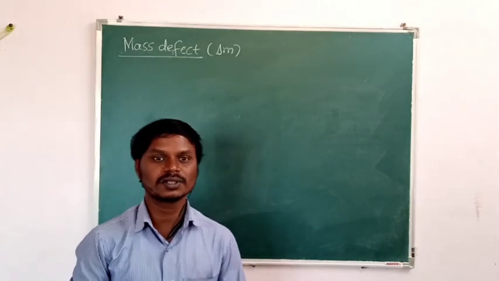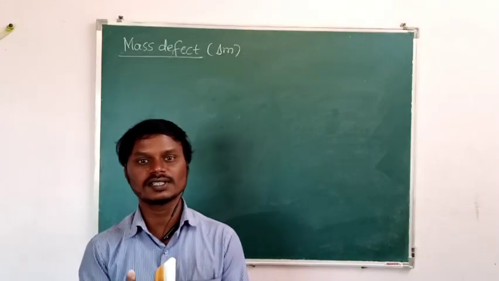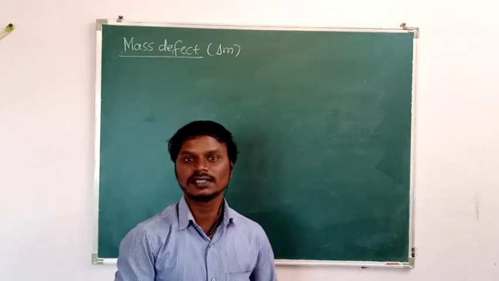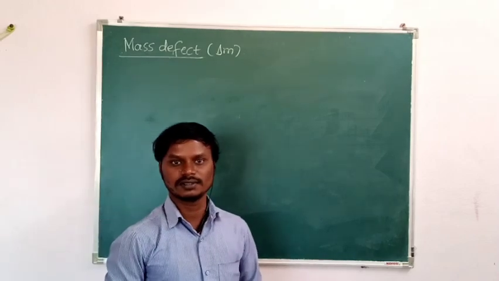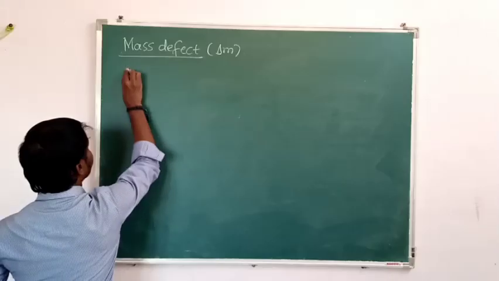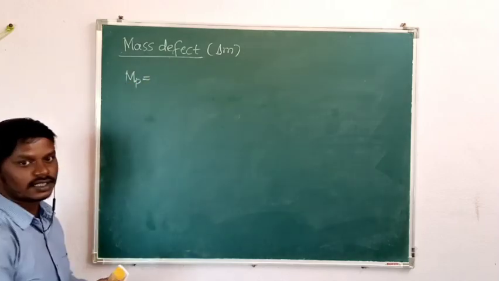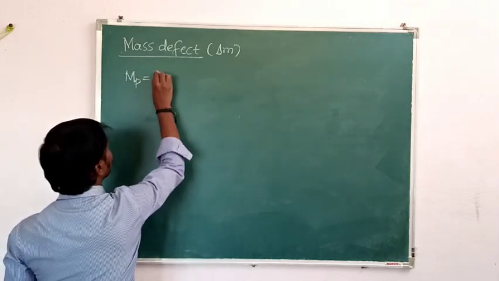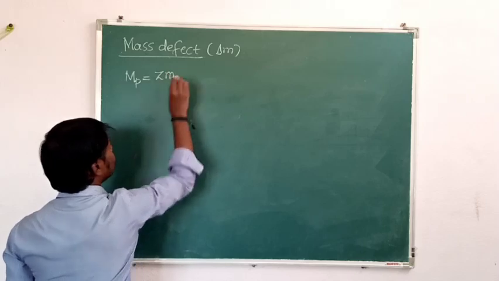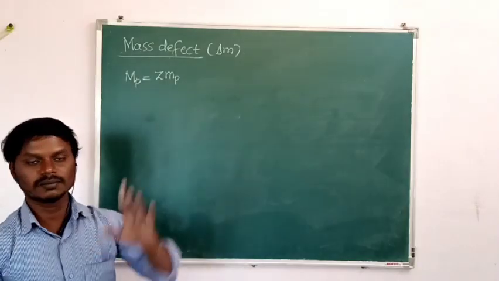Already we know that the total mass of the protons and neutrons in free state is greater than the total mass of the protons and neutrons in combined state. When the protons and neutrons are combined, the nucleus is formed. See here, the total mass of the protons in free state can be represented by capital Mp, which is Z into mp. What is Z here? Z is nothing but the atomic number, meaning the number of protons present.